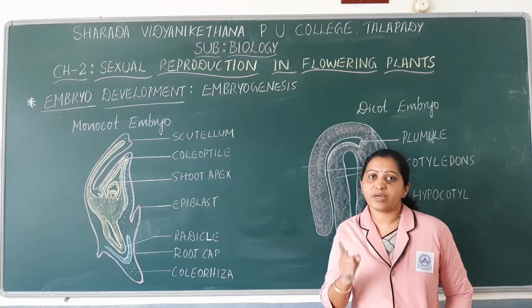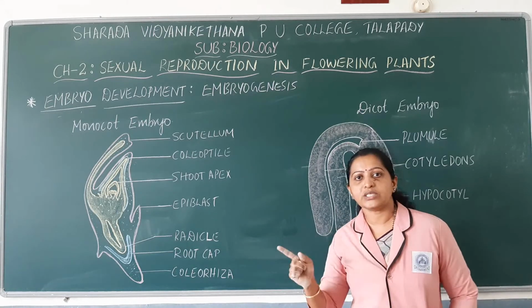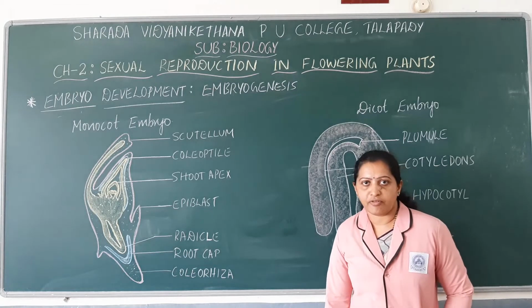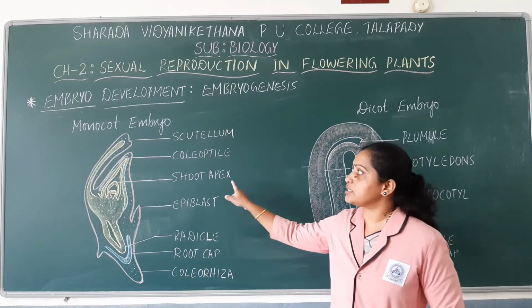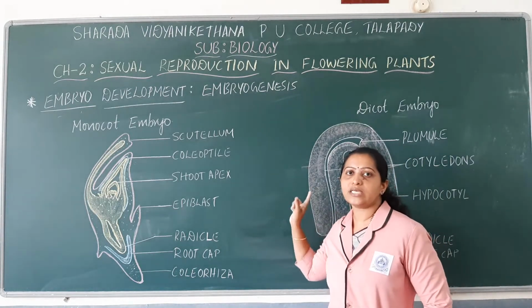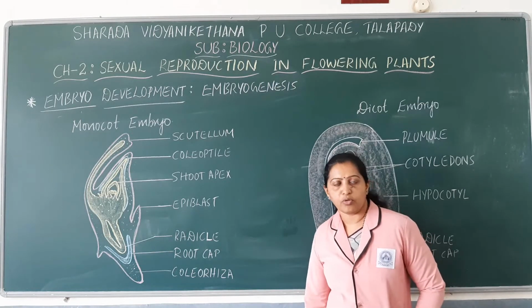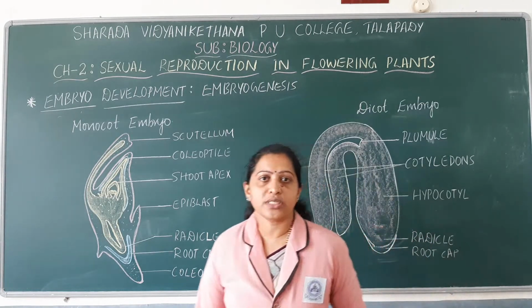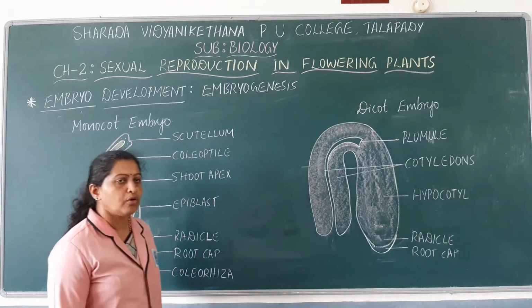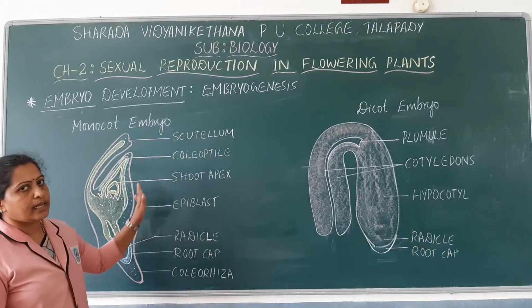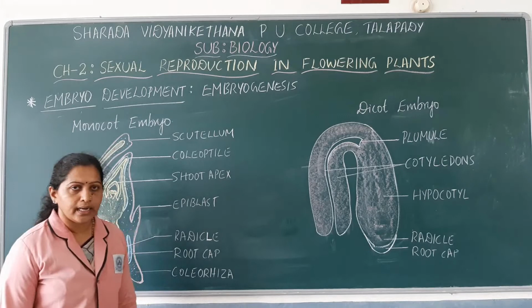But the structure of the mature embryo of monocots and dicots are different. So we are going to study the structure of monocot embryo as well as dicot embryo. First we will discuss the structure of monocot embryo with the help of a diagram, and then we will move on to the structure of dicot embryo.